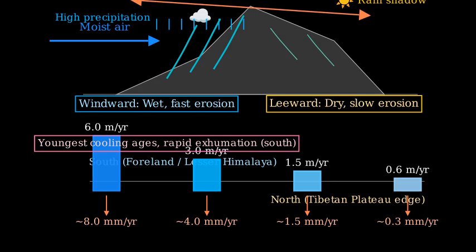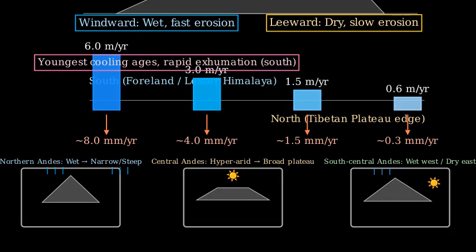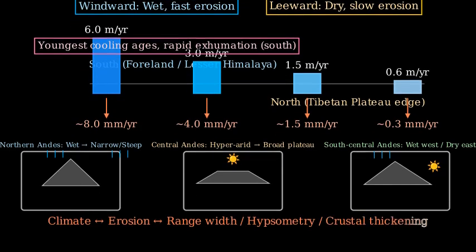The Andes span multiple climate zones. In the north, wet climates produce narrow, steep ranges with deep gorges. In the central Andes, extreme aridity curbs erosion, enabling a broad high plateau. In the south-central Andes, westerly storms soak the Chilean flank with a dry rain shadow to the east. Range width, hypsometry, and even crustal thickening patterns correlate with climatic erosivity.